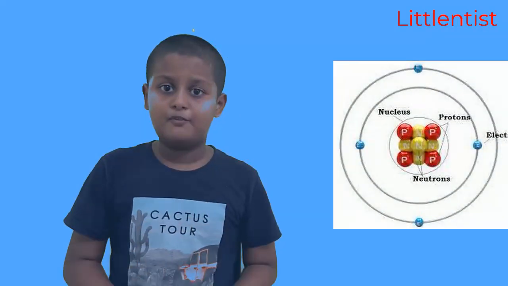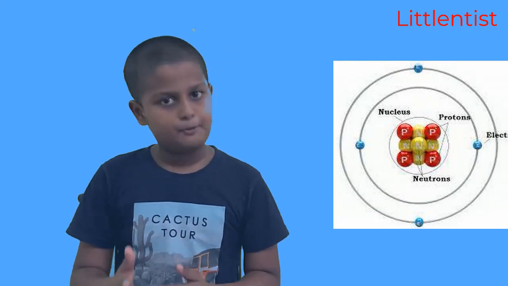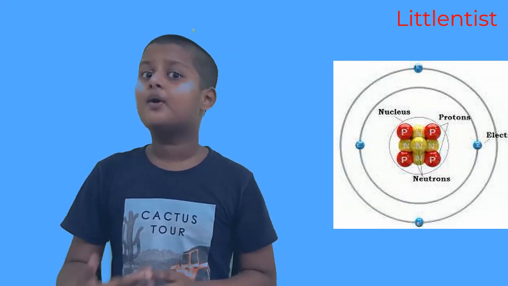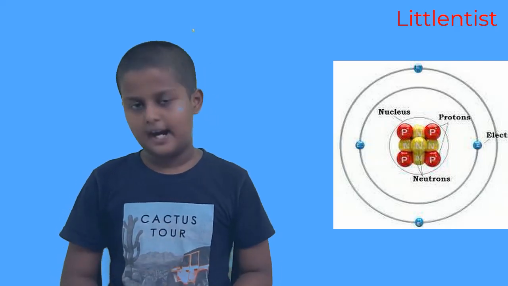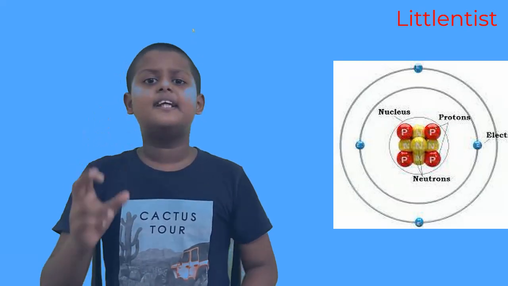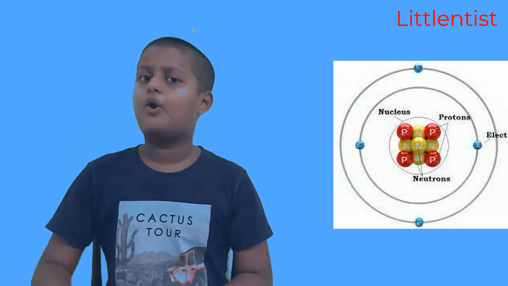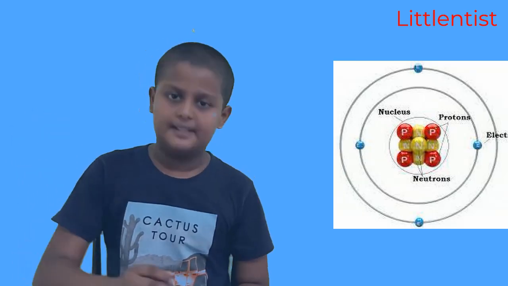Atoms are made up of three things: proton, neutron and electron. Protons are positive, neutrons are neutral, electrons are negative. So, now let's talk about the structure of an atom. In the center we have the nucleus, and anything inside the nucleus is called a nucleon. There are protons and neutrons in the nucleus.